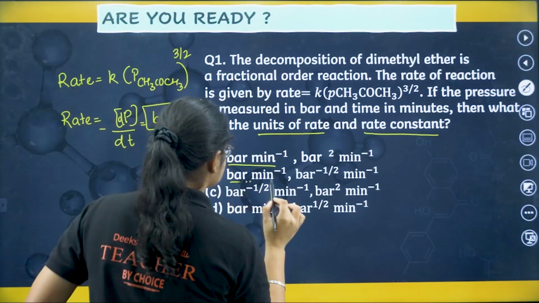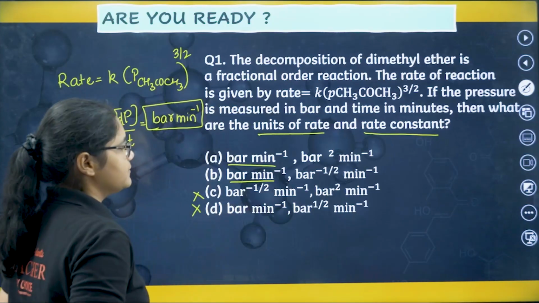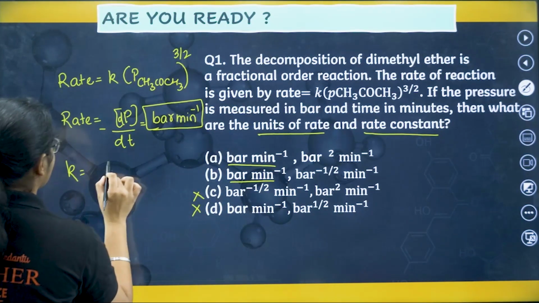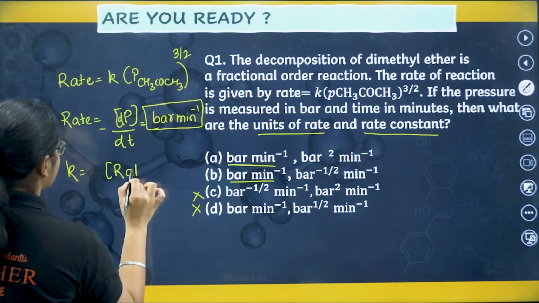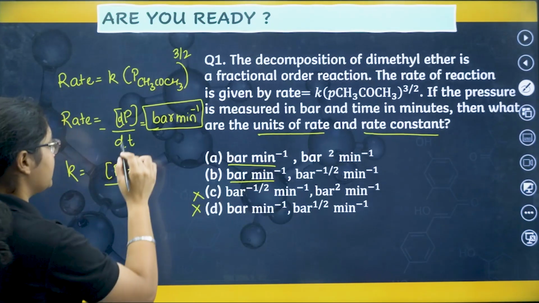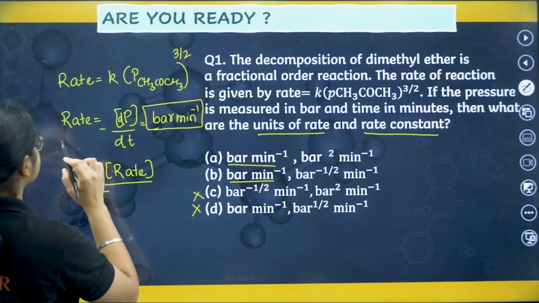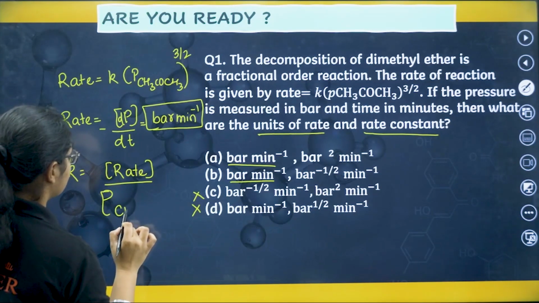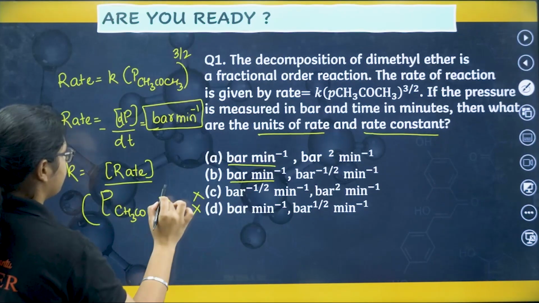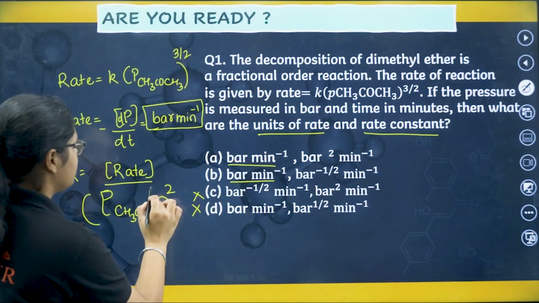Now for the rate constant, in this equation K is rate by pressure to the power 3 by 2.